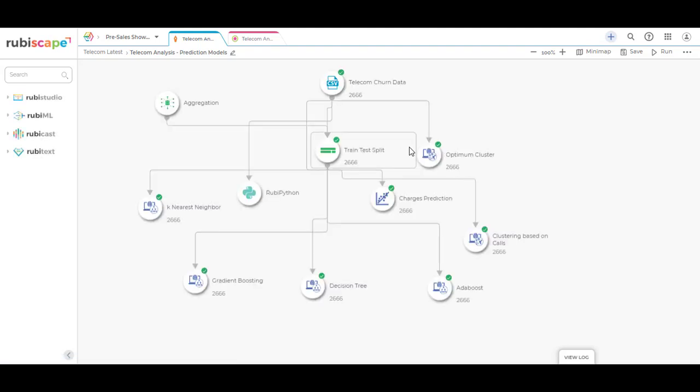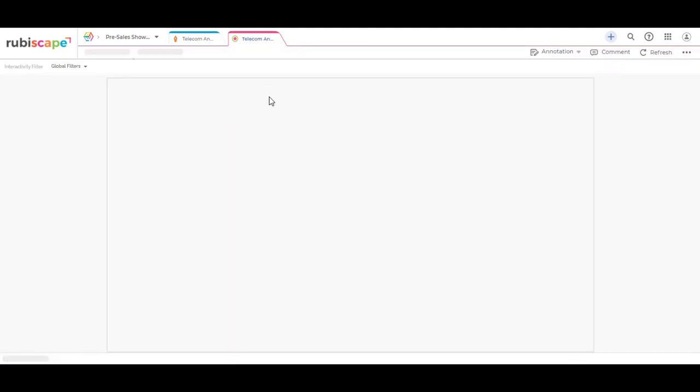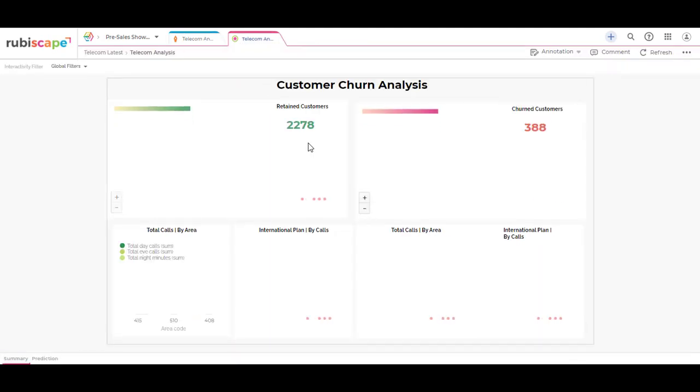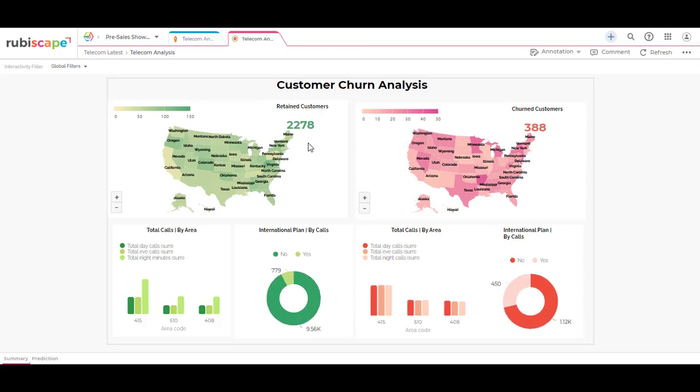Once the model has been created, it can be saved, run, and also a snapshot can be created for comparing the results of different versions of the model. We now move on to interpret the results and represent them with the help of Rubiscape.